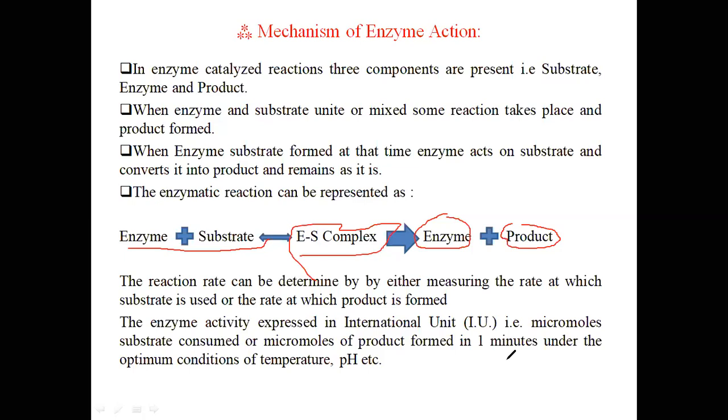There are two international ways to count the activity of an enzyme: how much substrate is consumed in the reaction, that is micromoles of substrate consumed, or micromoles of product formed in 1 minute under the optimum condition of temperature and pH. So friends, what is the optimum condition?